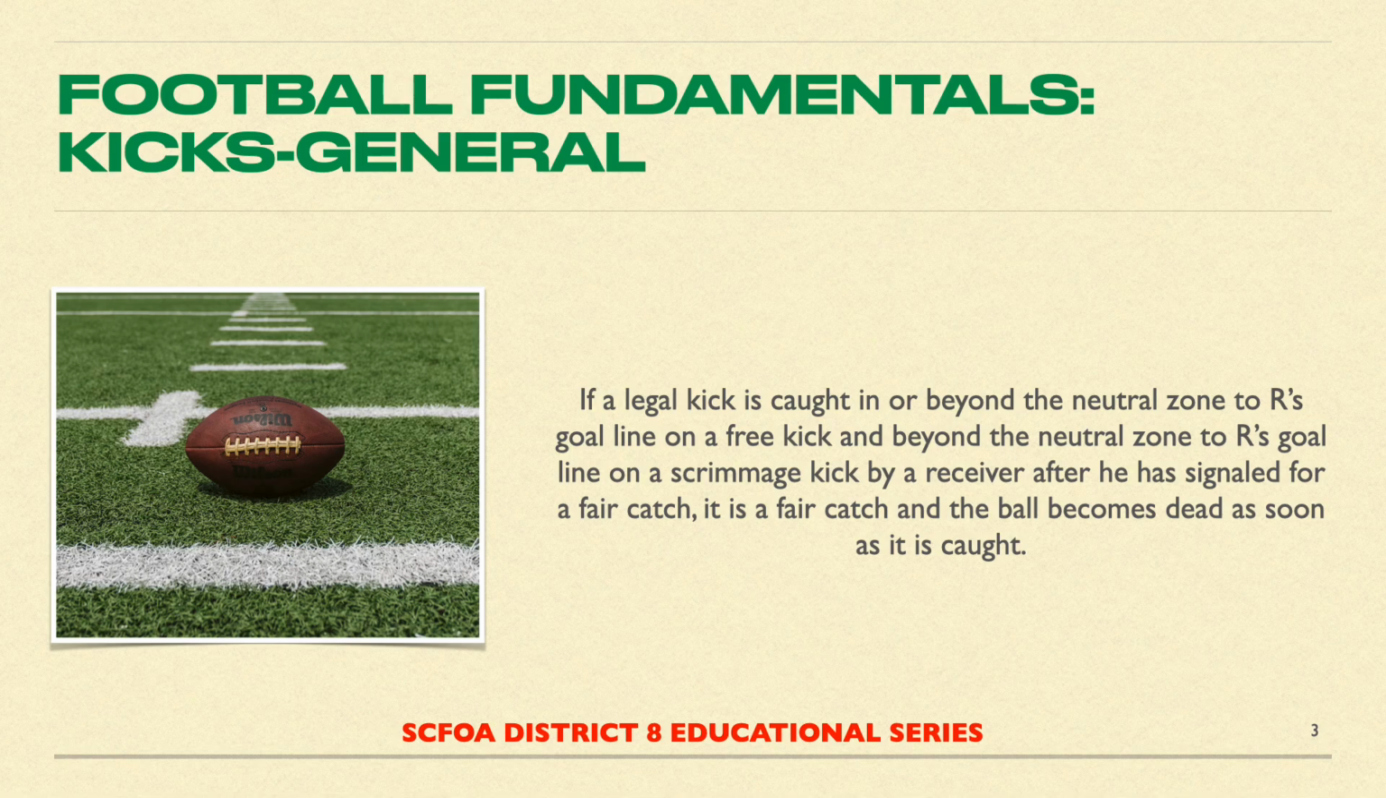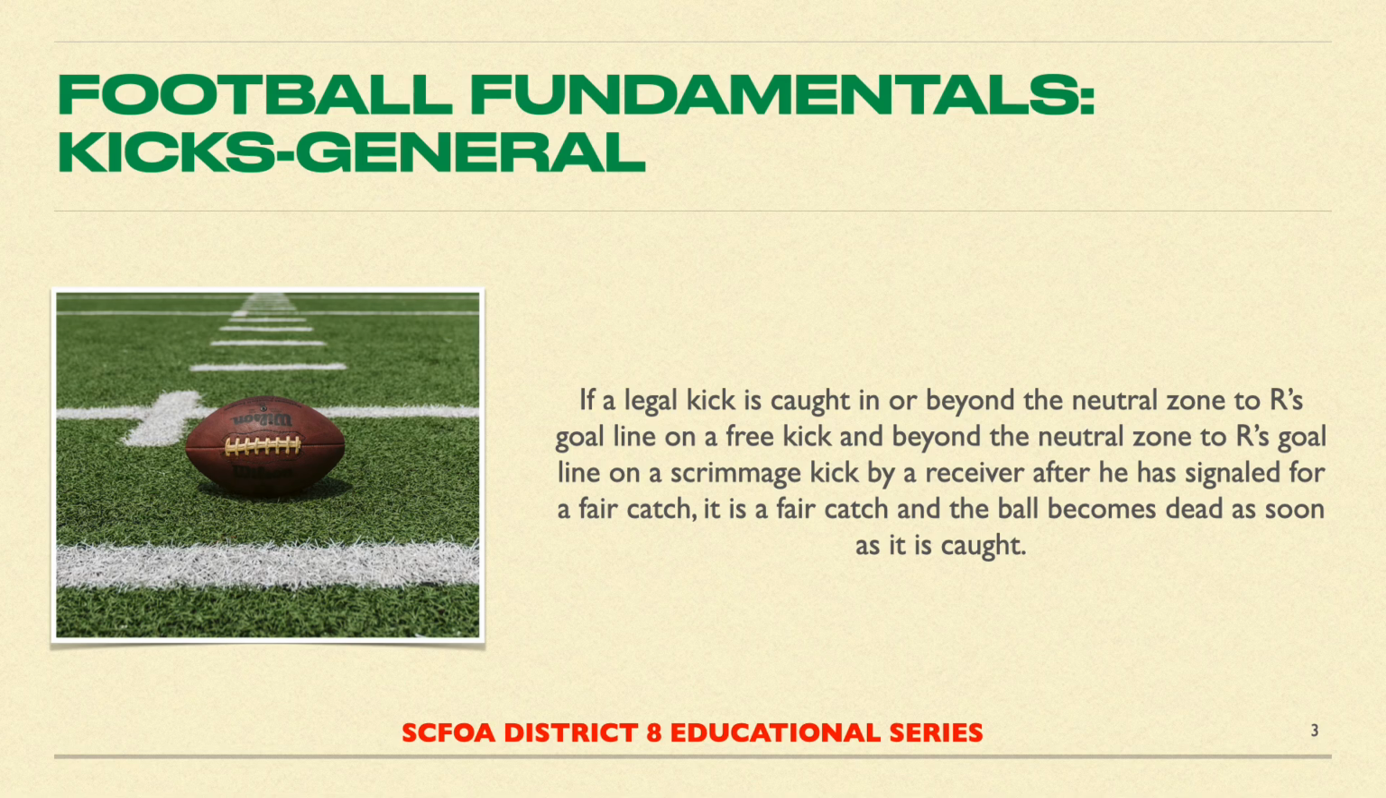If any R player gives an invalid fair catch signal, the ball is dead immediately upon possession, but the receiver is not afforded protection, and R may not elect to kick a field goal. Only the receiver who gives a valid fair catch signal is afforded protection, and only after a valid fair catch signal may R elect to kick for 3 points.